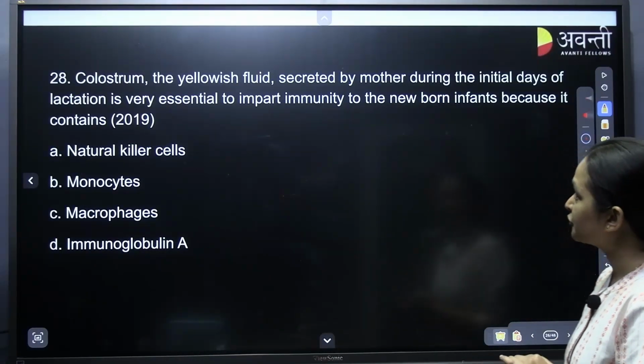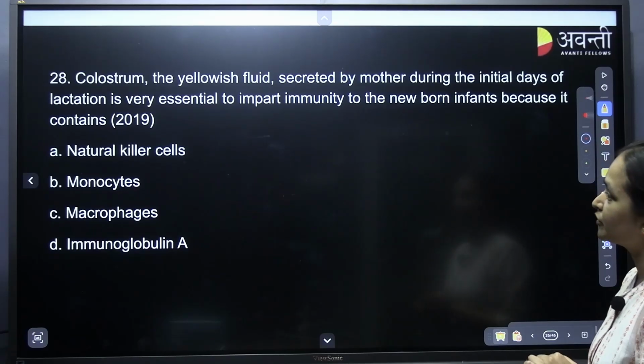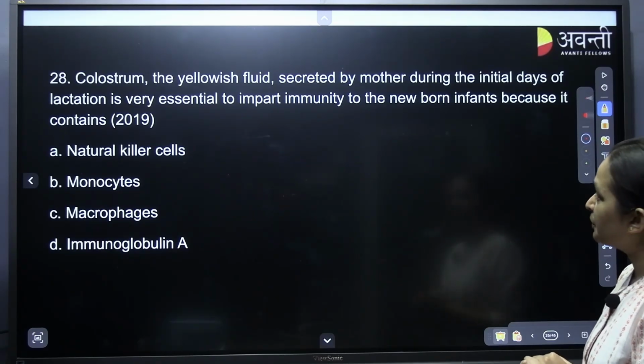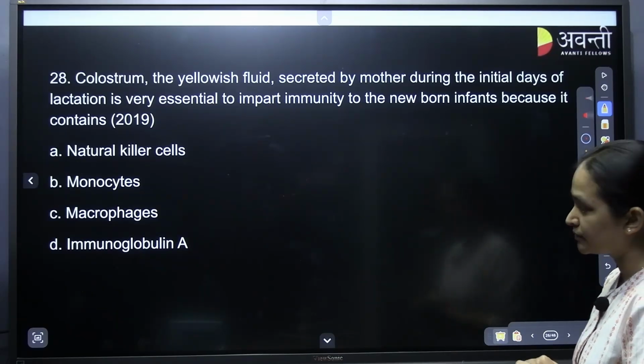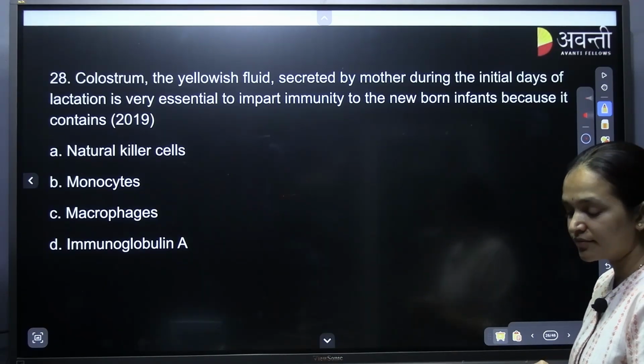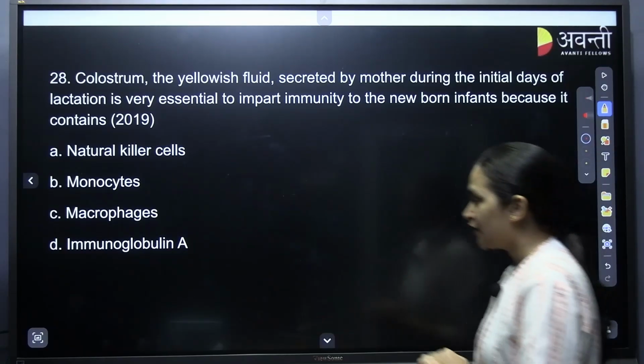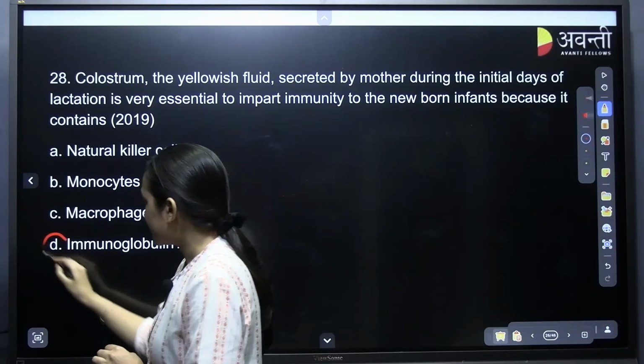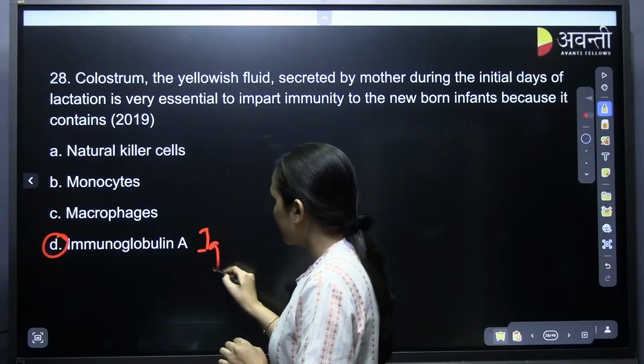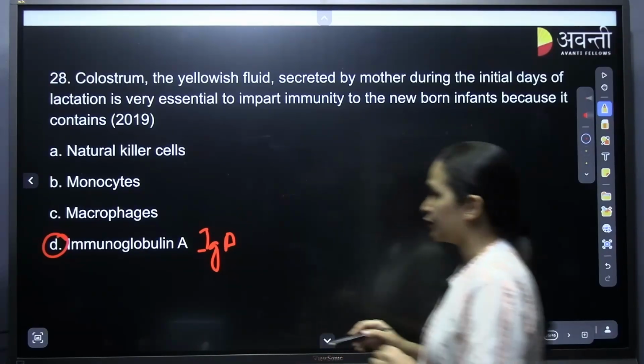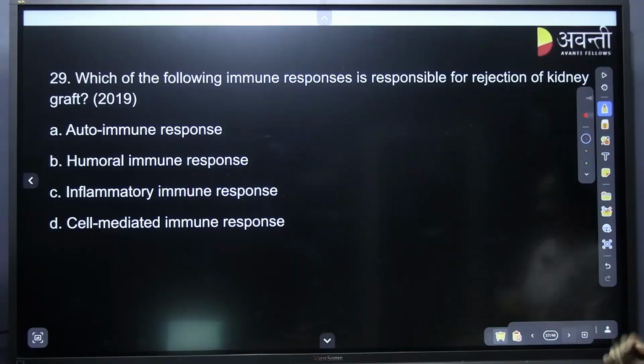Colostrum, the yellowish fluid secreted by mother during the initial days of lactation, is very essential to impart immunity to the newborn infant because it contains immunoglobulin A, that is IgA. D for Delhi is the correct answer.